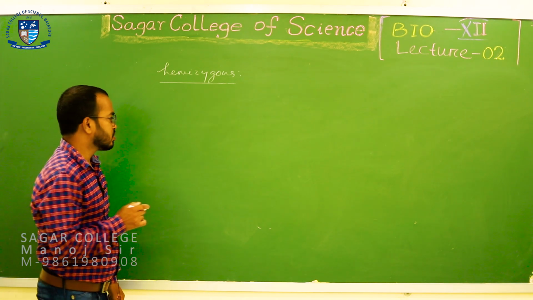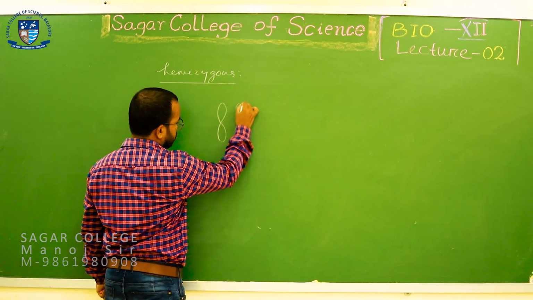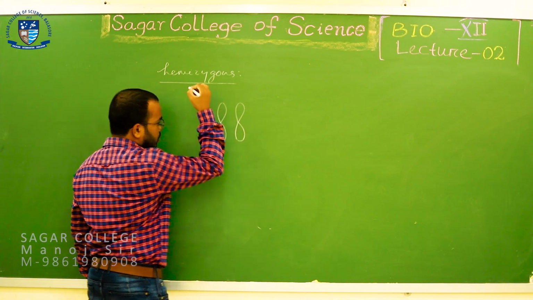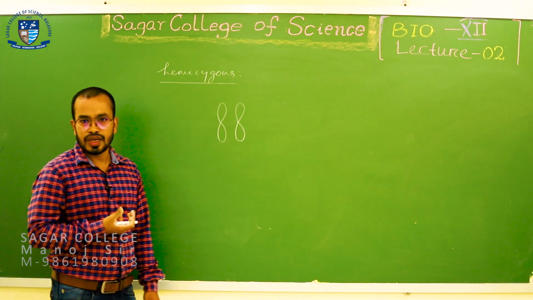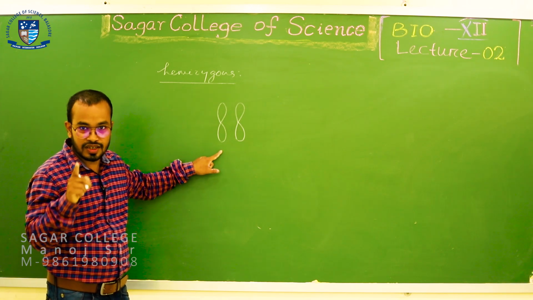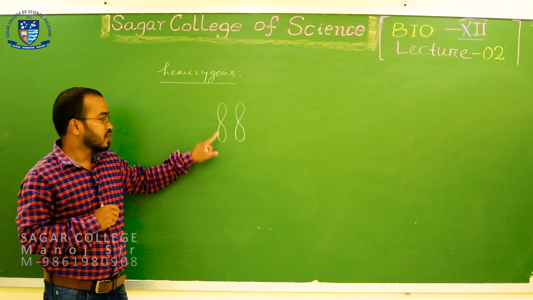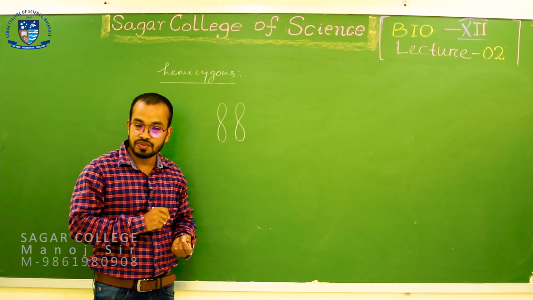For example, this is my homologous pair of chromosomes, and you all know in a homologous pair there are two chromosomes, one coming from your father, that is the paternal chromosome, and the other coming from your mother, that is the maternal chromosome.